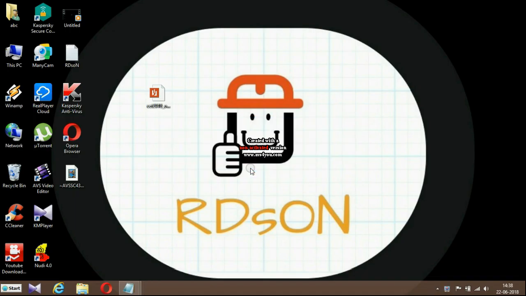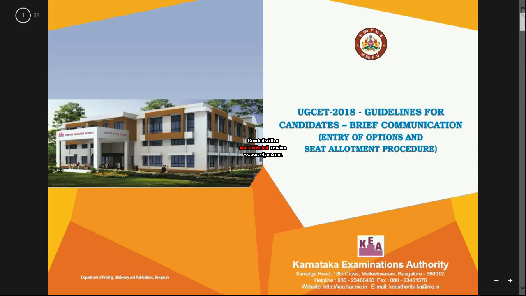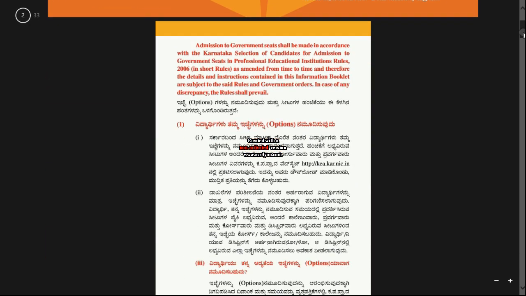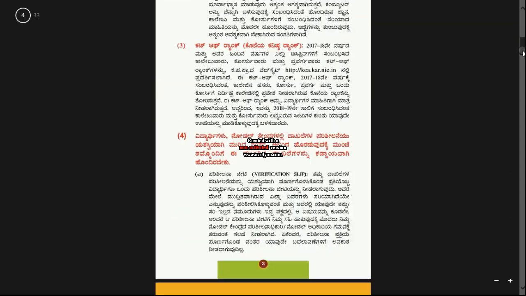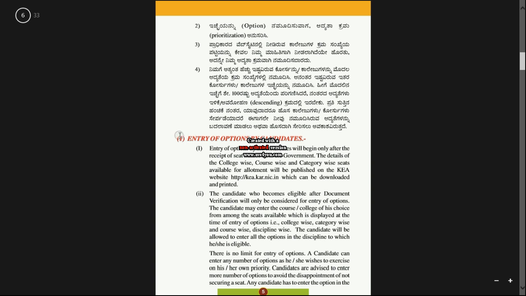So to start with, KCET 2018 has released an information booklet. This is the information booklet. It is the first page of the booklet, which shows the UGCET 2018 guidelines for candidates, brief communication, entry of options, and seat allotment procedure. Some rules are given before reading this booklet, and a few pages are given in Kannada. I will go from English. So okay, English starts from here.